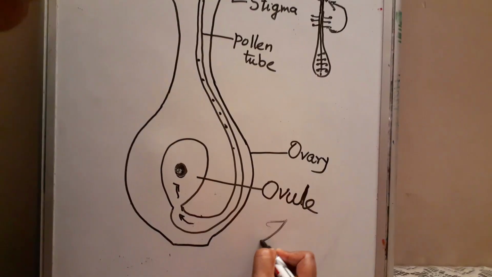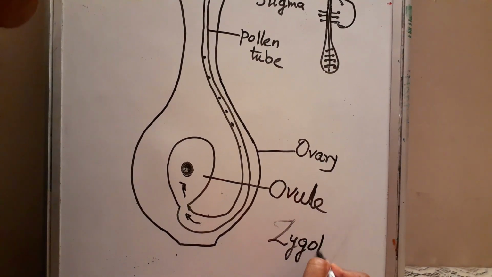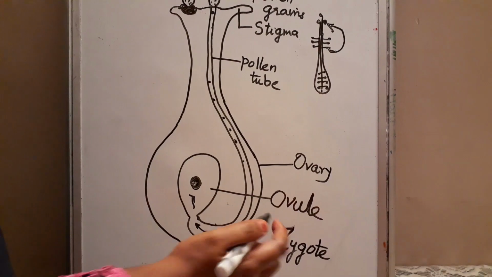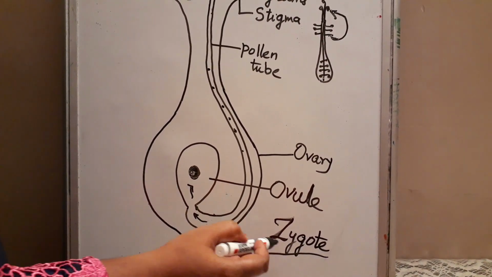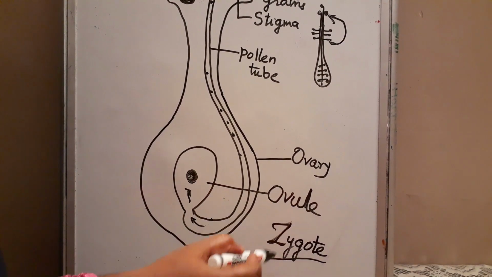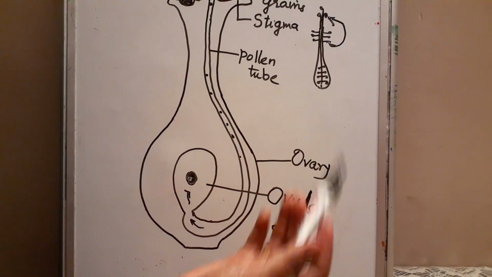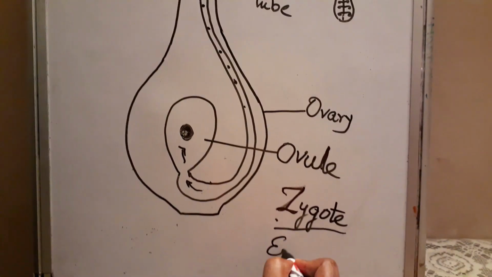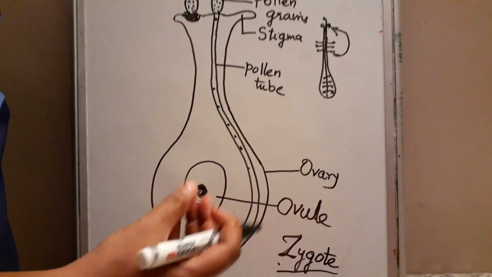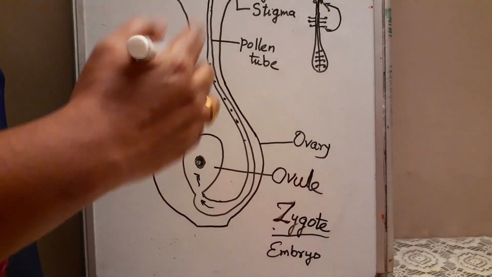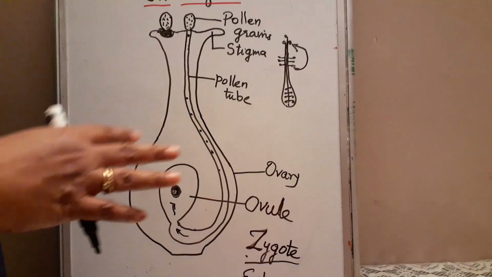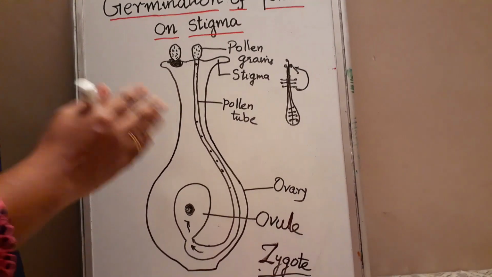This will form the zygote. After that, the first stage is known as the zygote, the fusion of male gamete with female gamete. The first stage is this zygote. Again it will divide to form the embryo. After a few days, a small sapling will arise and it will form a new plant. So these are the major important steps in reproduction. So hope it is clear for you.